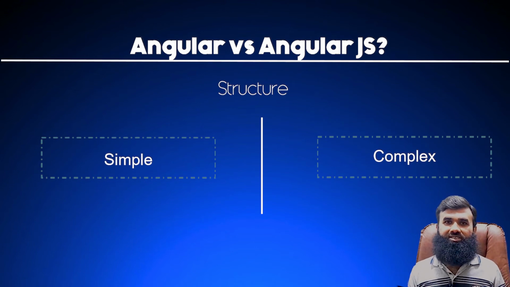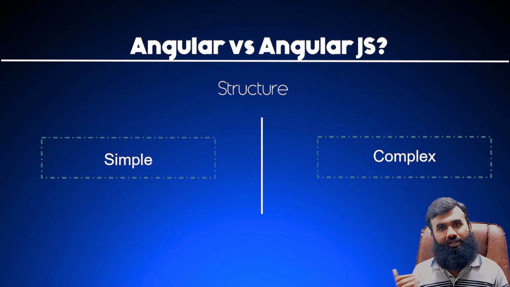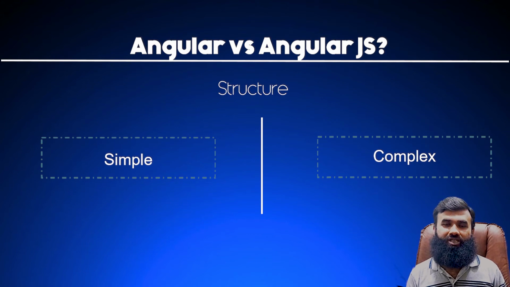Once your application structure is really simple, it makes development very easy, and it makes the maintenance of the code very easy. So these are the cool features which made the Google team think that we have to rewrite AngularJS to Angular, because these were the things they had in their minds that we have to take care of, and they could not do all that keeping the current AngularJS structure. So that's why they had to switch to another framework, that is Angular, and rewrite what they had written with the new ideas.